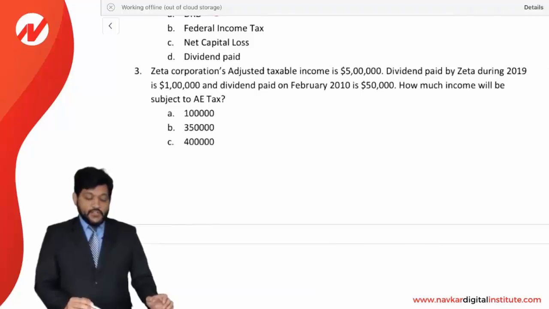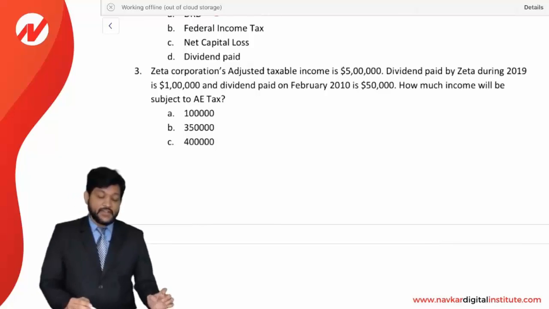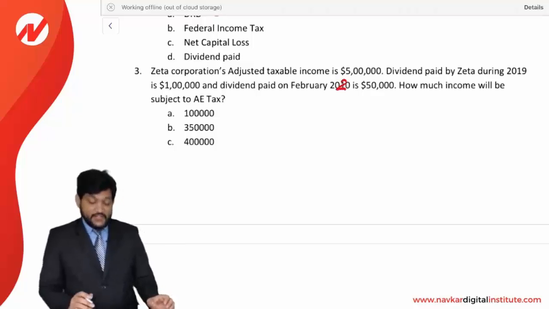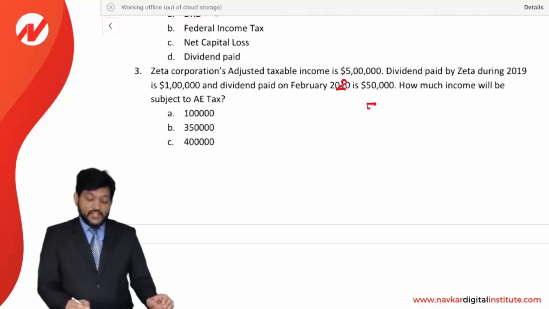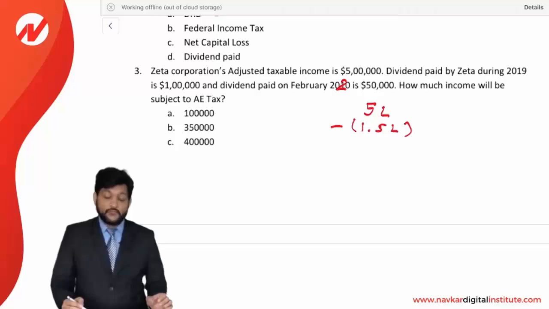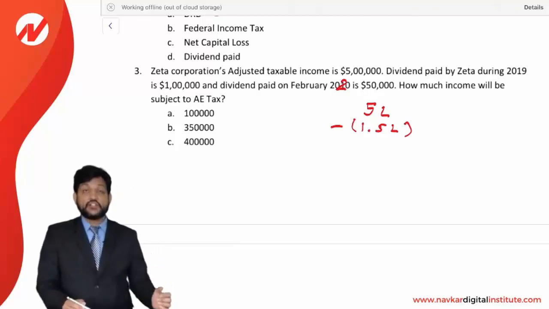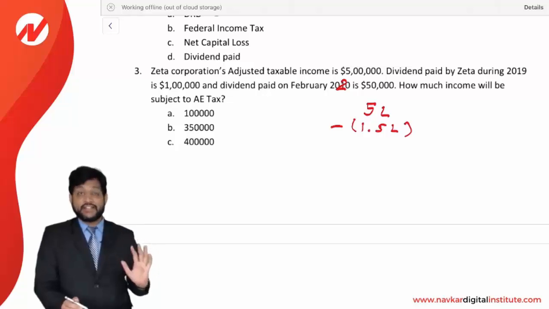Next, Zeta Corporation's adjusted taxable income is 5 lakhs. Dividend paid by Zeta during 2019 is 1 lakh and dividend paid in February 2020 is 50,000. How much income will be subject to accumulated earning tax? Okay, fine. Out of 5 lakhs, you have paid a dividend of 1,50,000. Remember, dividend paid in the current year as well as dividend paid up to 3.5 months of the next year will be allowed. So this 50,000 paid in February 2020 will also be allowed in 2019 itself.